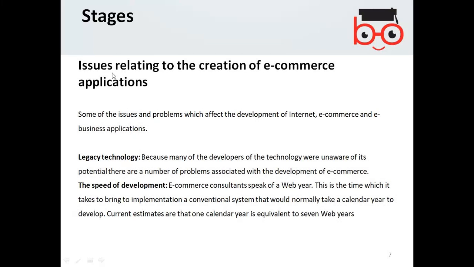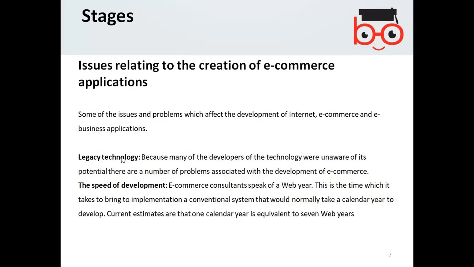Issues relating to the creation of e-commerce applications: some of the issues and problems which affect the development of internet, i.e. e-commerce and e-business applications. Legacy technology. Because many of the developers of the technology were unaware of its potential, there are a number of problems associated with the development of e-commerce. Legacy technology means the old technology and its integration.